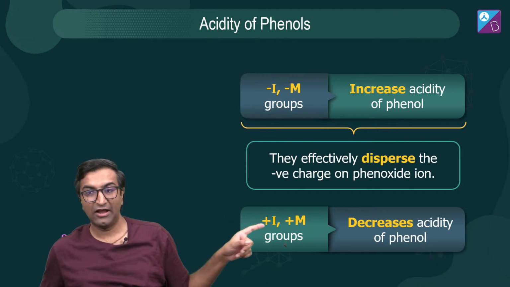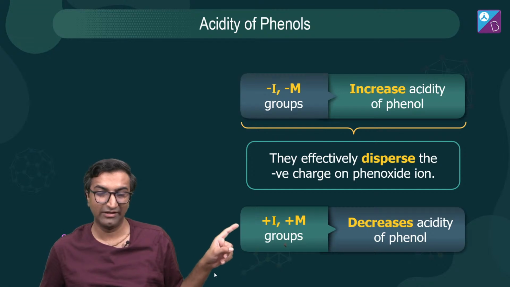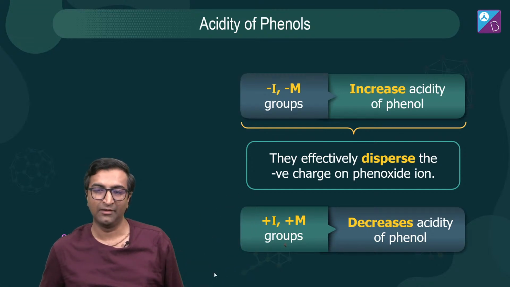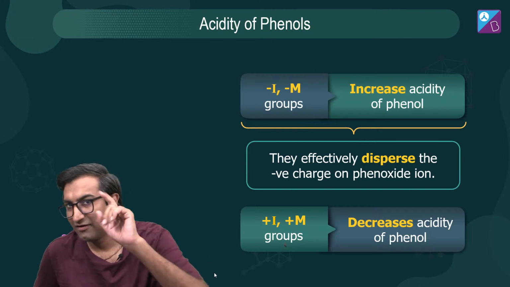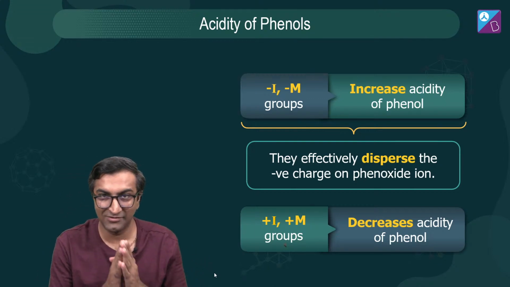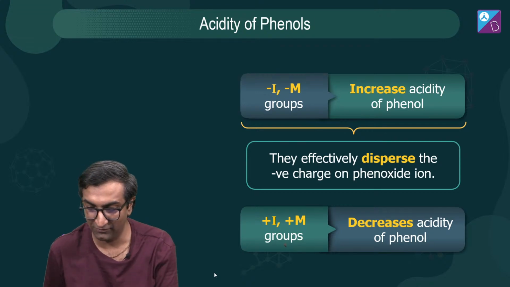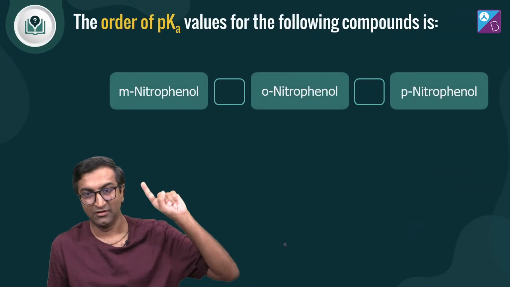Okay, cool. Now, if I add plus I groups or plus M, they're going to decrease the acidity of phenol, increase pKa. But किस position पे matter करेगा? See, that's why 11th standard की organic chemistry इतनी जरूरी है before you do 12th standard की chemistry. We'll discuss the position वाला effects also. See here, that's the question here.